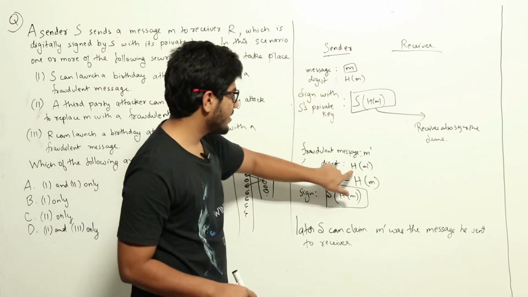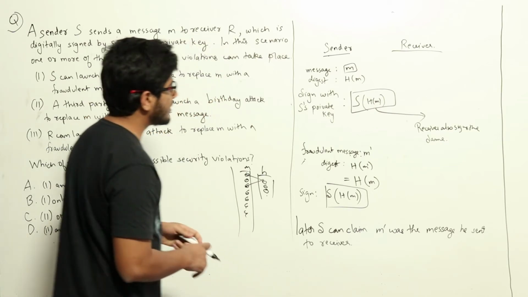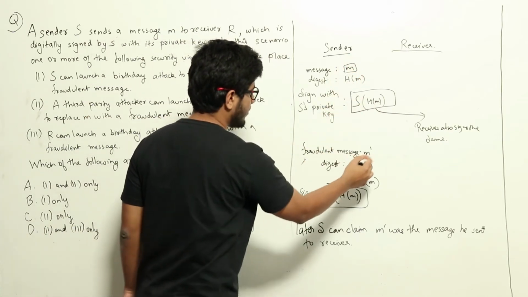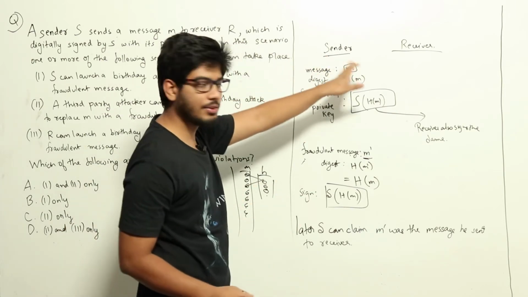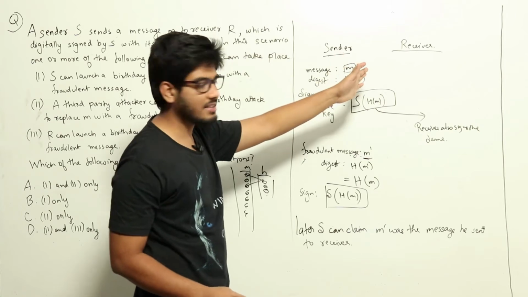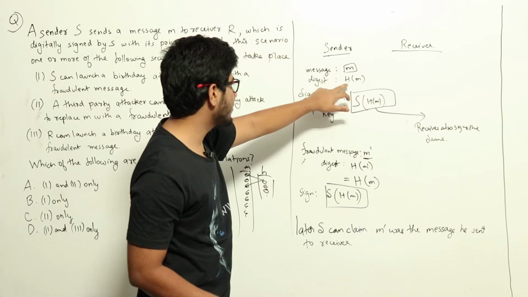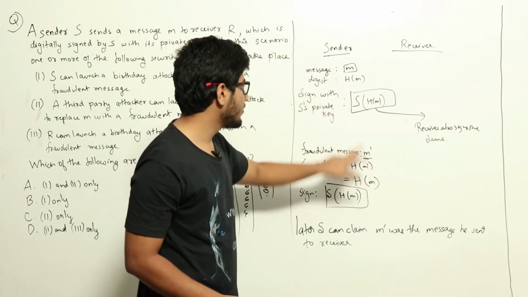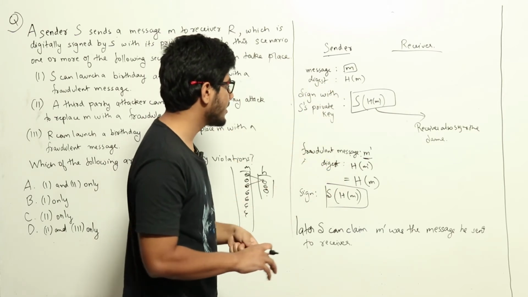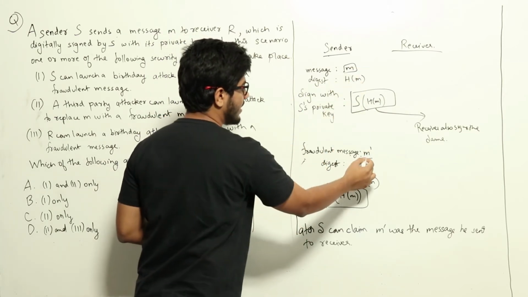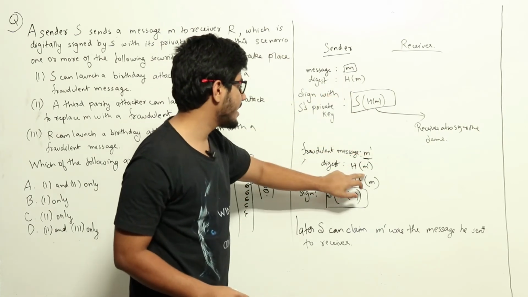So how can a sender find M and M dash which have the same hash? The sender will have a message M, and a fraudulent message M dash, and the sender will keep on trying to change a few letters here and there, or change spaces, or add commas etc. in M and M dash, such that the meaning of both doesn't change, but on making each change the hash will change. As the message is changing, the meaning is not changing, but the hash will also change, meaning he can keep on making small changes in M and M dash such that he will arrive at two messages M and M dash, such that both have the same hash.